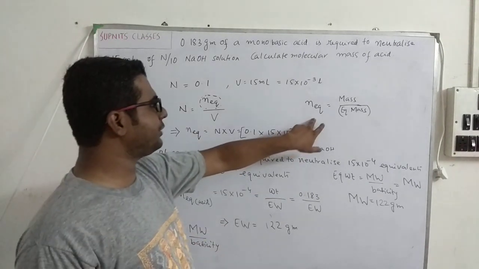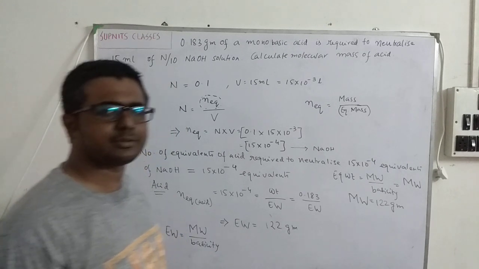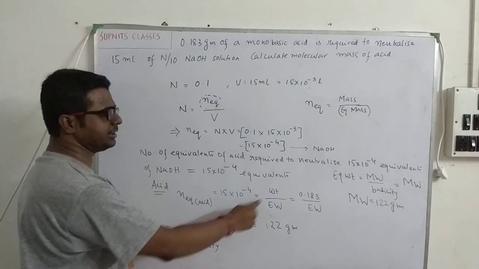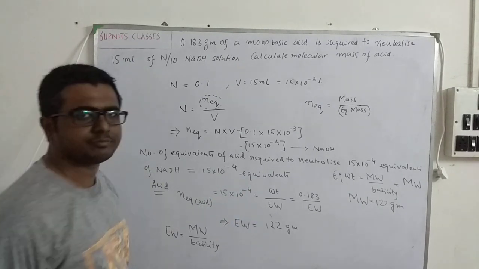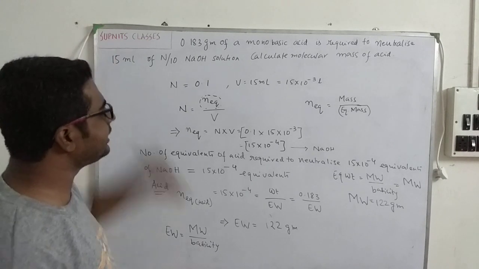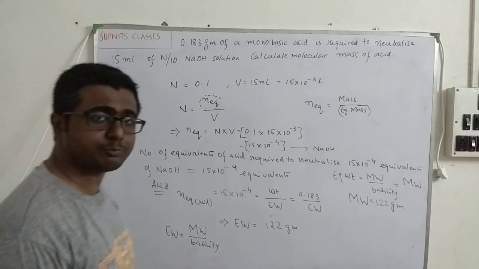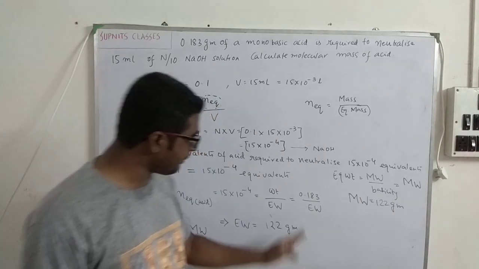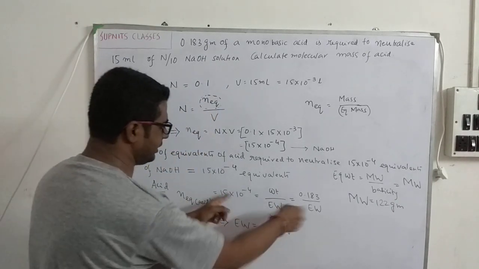Now here number of equivalents is equal to mass by equivalent mass, or weight by equivalent weight. So I have written 15 into 10 to the power minus 4 is equal to weight by equivalent weight. Now weight of this acid is given, 0.183 gram. So I put 0.183 gram and I have calculated the equivalent weight from this equation.